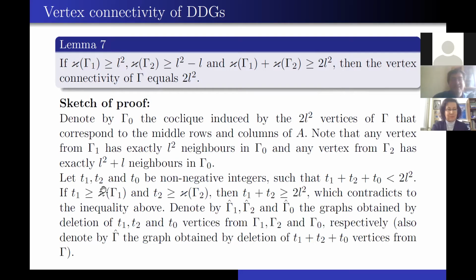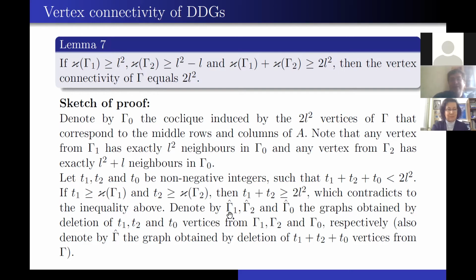Let T1, T2, and T0 be non-negative integers such that their sum is less than 2L squared. If T1 is at least the vertex connectivity of gamma 1 and T2 is at least the vertex connectivity of gamma 2, then T1 plus T2 is at least 2L squared, which contradicts the inequality. So this case is excluded.